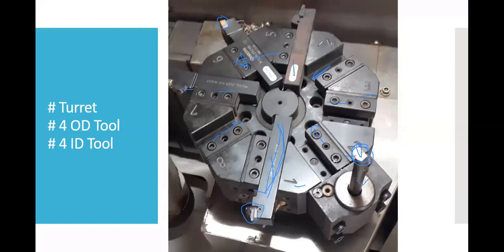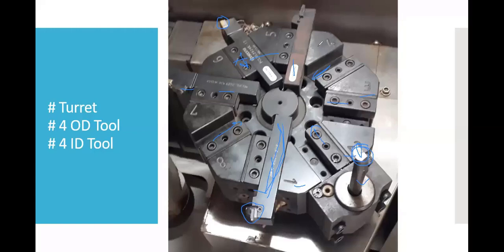We can equip 4 OD tools and 4 ID tools. But if there is an operation which occupies 5 OD tools only, then you have to replace one of the 4 OD tools, and the same for the ID. This is how you can change the tools. But as far as our knowledge is concerned, most of the operations can be done with 8 tools.